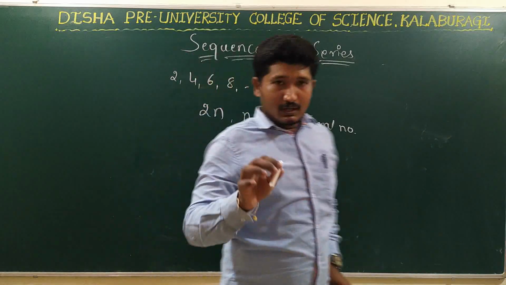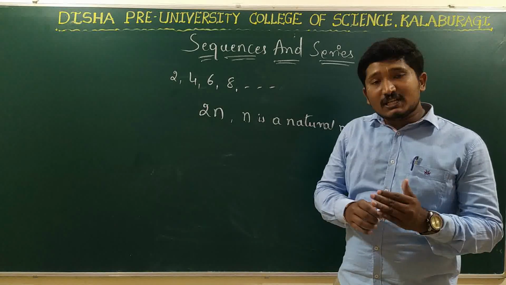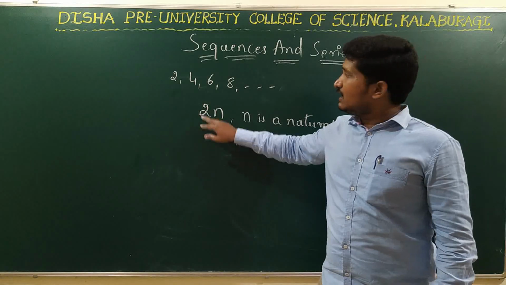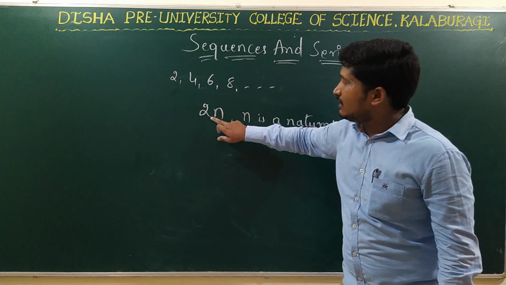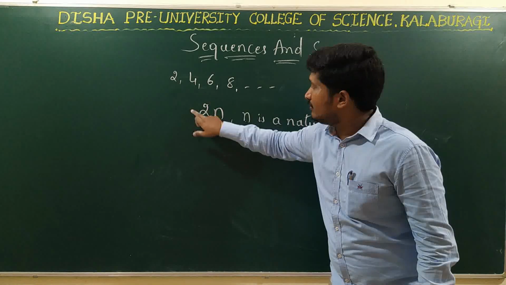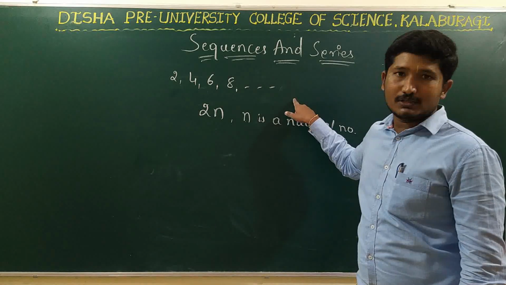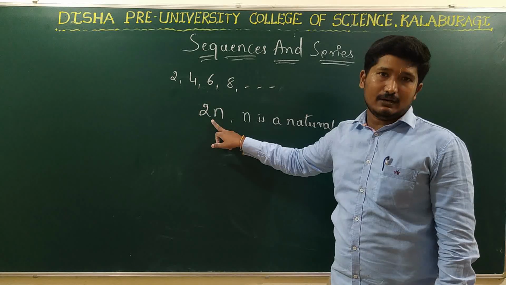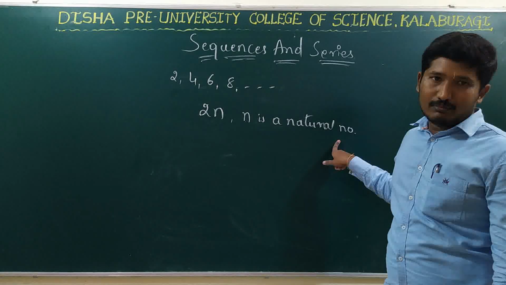Right? So there are some sequences which can be represented in a general algebraic formula. Instead of writing all the terms of the sequence, we can write only the general term. That is the general algebraic formula which is responsible for forming this sequence. So the even numbers can be written as 2 into n, where n belongs to the set of natural numbers.